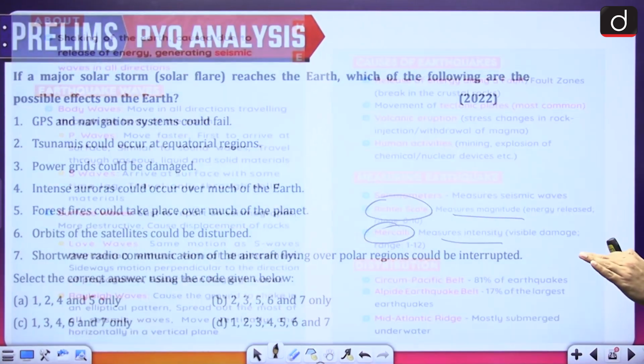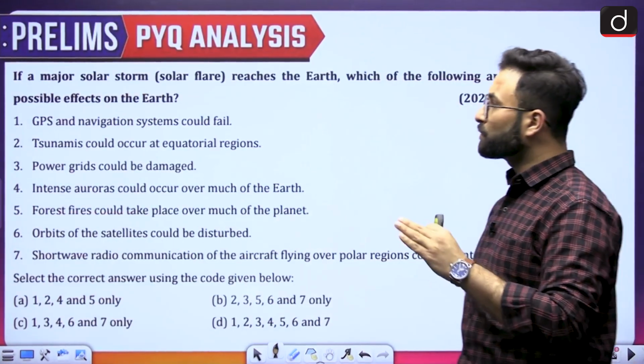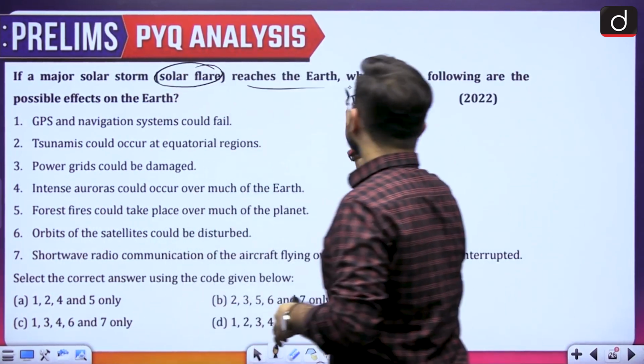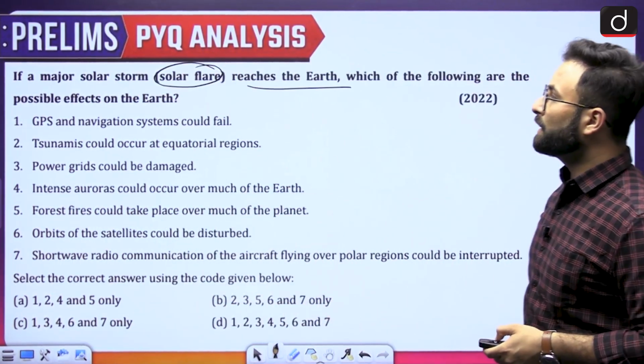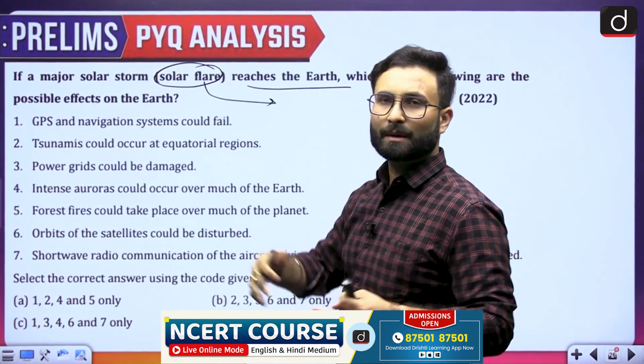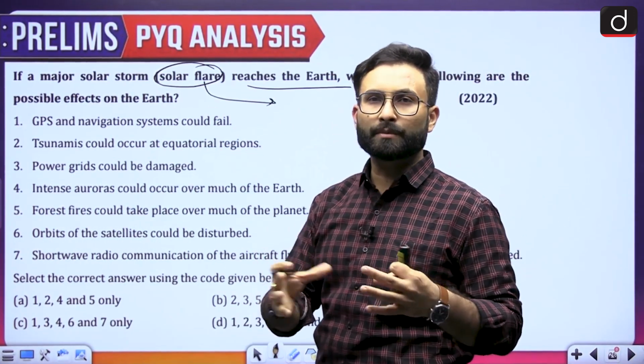Now moving further to the next question. A major solar storm or solar flare reaches the earth, which of the following are the possible effects on the earth? Now when we talk about the solar flare or the solar storm, these are basically nothing but the ejections from the corona of the sun.